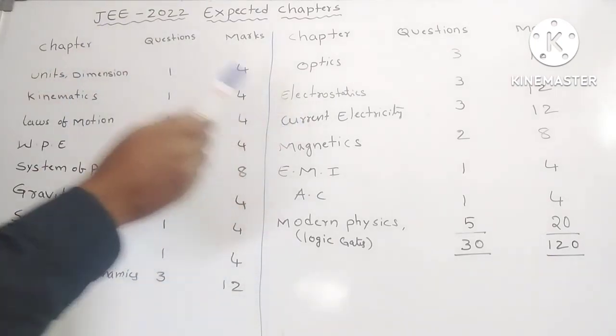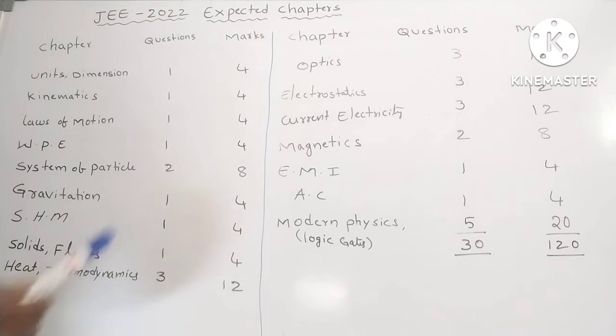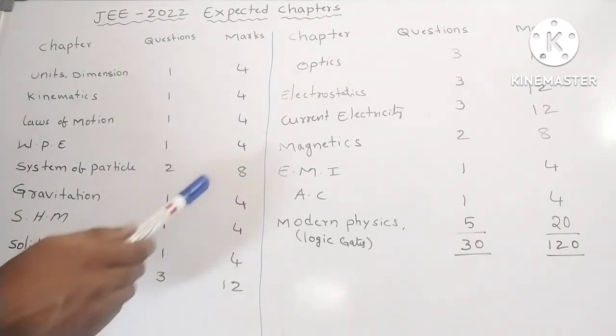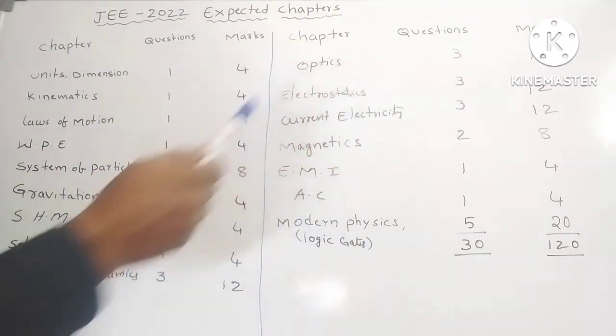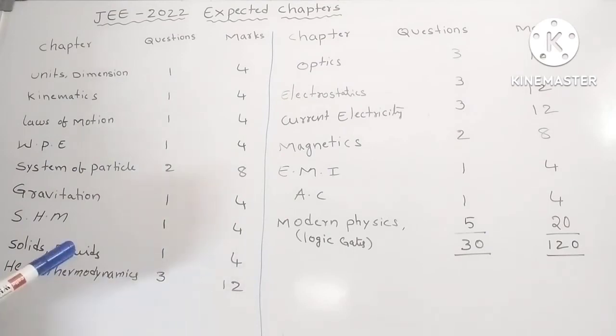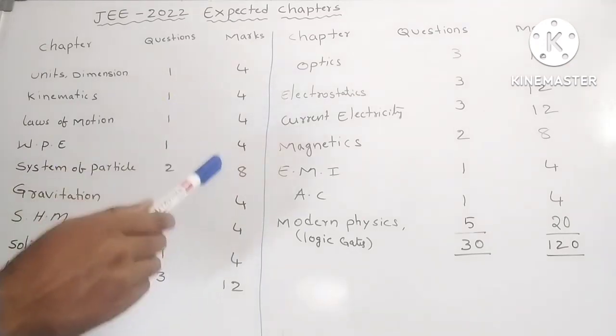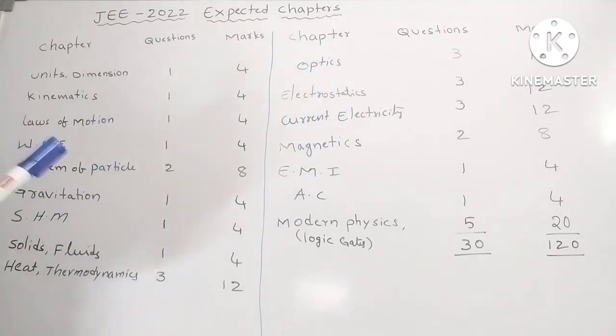Next, very important topic, current electricity. From current electricity, our team selected three questions. Mostly they focused on electric circuits, Wheatstone bridge principle, concept orientation, and potentiometer principle. So you should follow these three topics. Next, magnetism. Our team selected terrestrial magnetism, like the earth's magnetic field and its relations; they ask some concepts like that only.